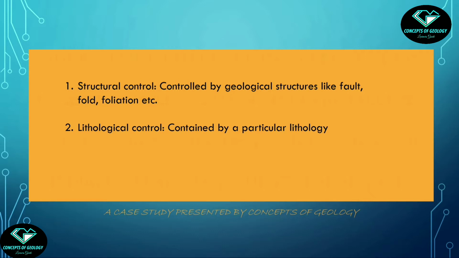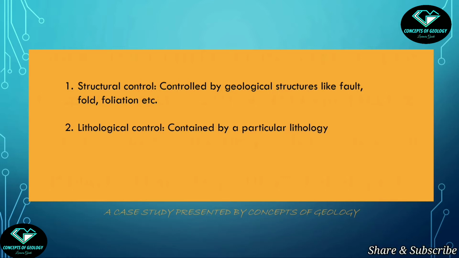On the other hand, some mineralization may be confined within a particular lithology and may be independent of structures. For example, suppose diamond hosted in kimberlites. The kimberlites may be structurally deformed, may be disturbed, but the diamond will be confined within the lithology only. This type of deposit is called lithologically controlled.